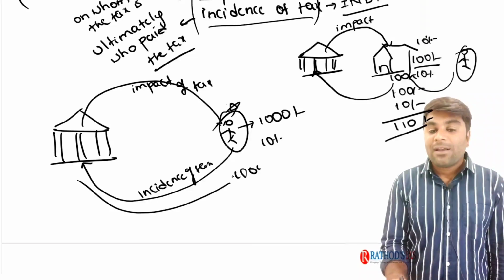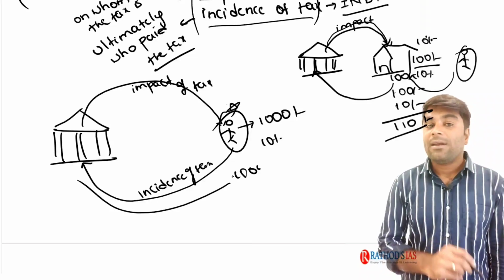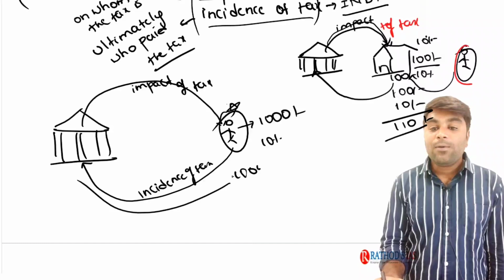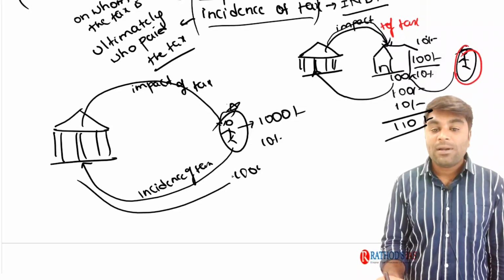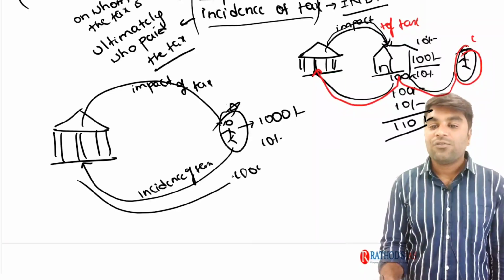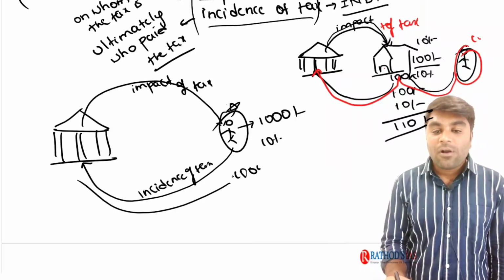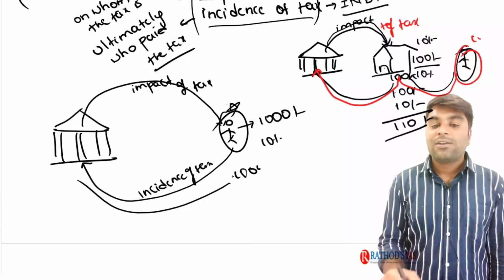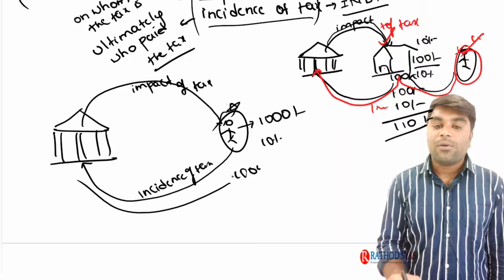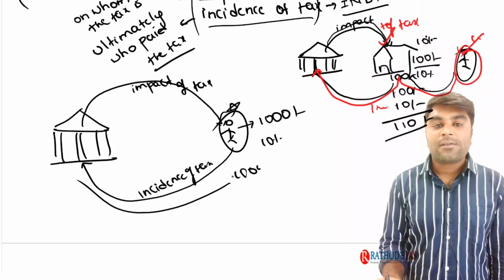Now see, on whom the tax is being levied, it is being levied on the shopkeeper. So the impact of tax is on the shopkeeper. But ultimately who paid the tax? Consumer paid the tax indirectly to the government. See, consumer gave it to the shopkeeper and shopkeeper gave it to the government. So impact of tax is on the shopkeeper, incidence of the tax is on the ultimate consumer.